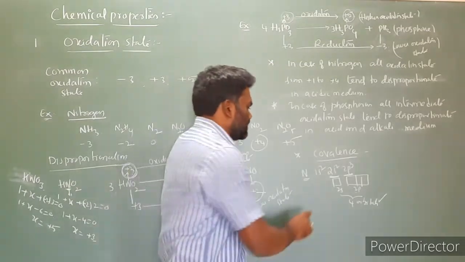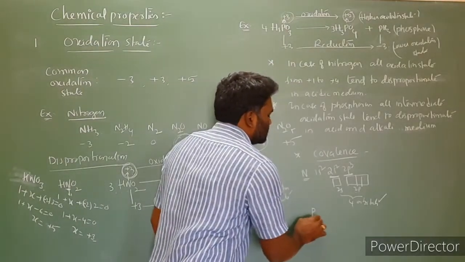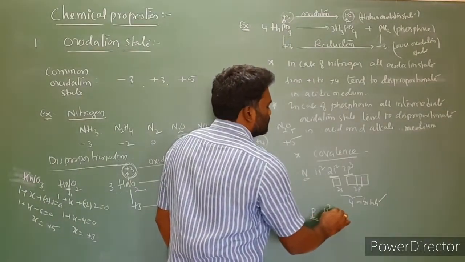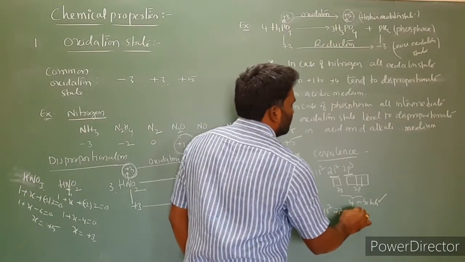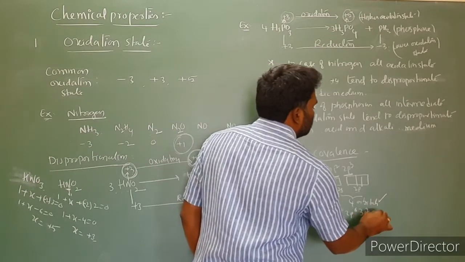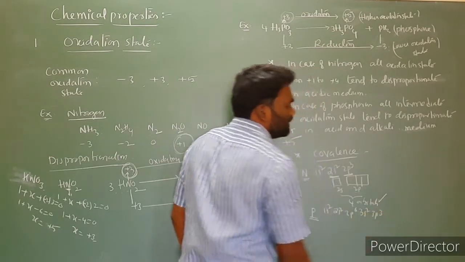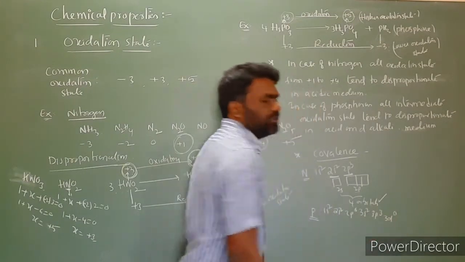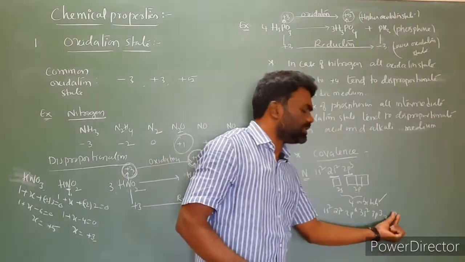But you can take other elements. For example, I am taking phosphorus. Write the electron configuration: 1s2, 2s2, 2p6, 3s2, 3p3, and one more possibility is 3d0, where no electron is present.